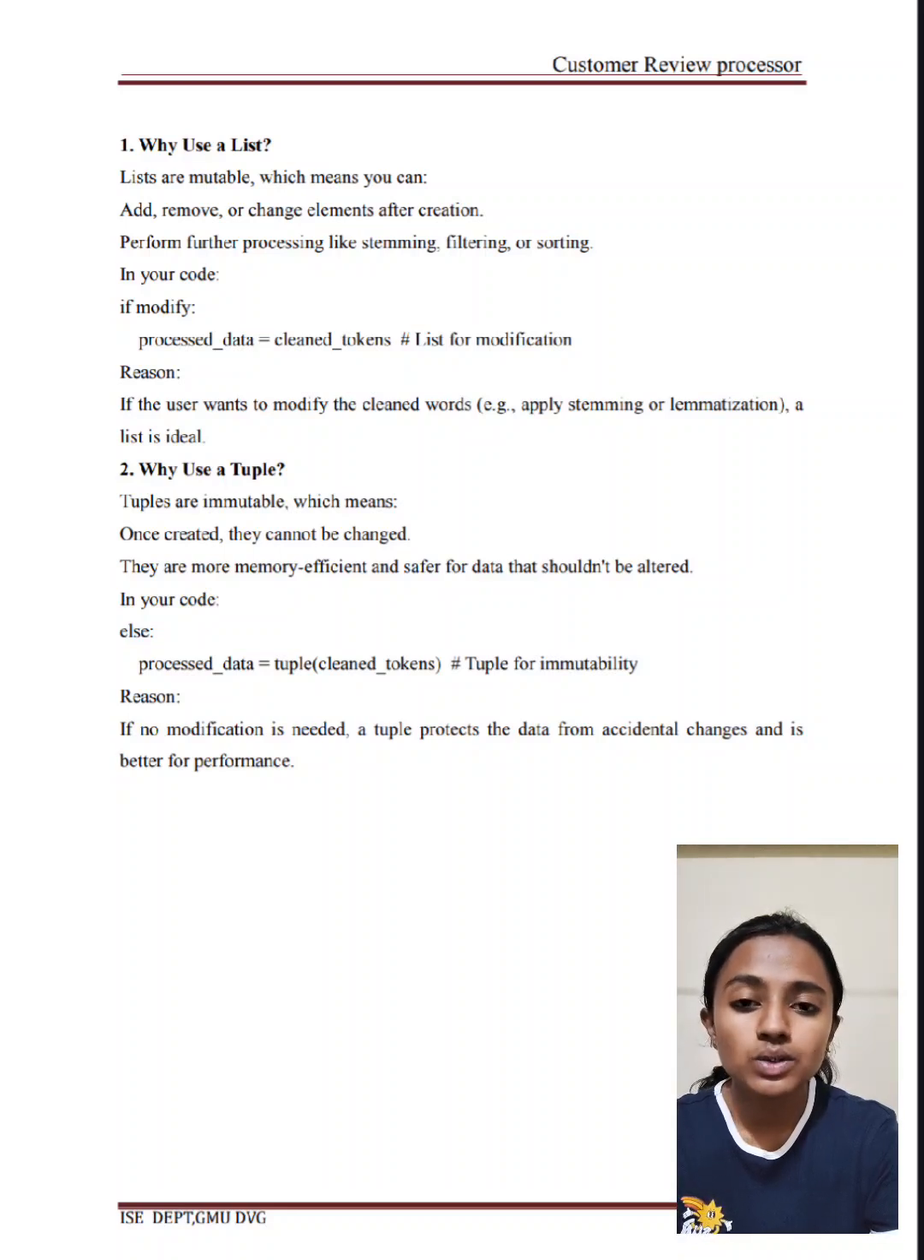And next is why we use a tuple. As I mentioned, tuples are immutable, which means once the tuple is created it cannot be changed. They are more memory efficient and safer for data which shouldn't be altered. So in our code we used else for this, where we can see else: processed data is equal to tuple cleaned tokens. The reason we have given is if no modification is needed, a tuple protects the data from accidental changes and it is better for performance.